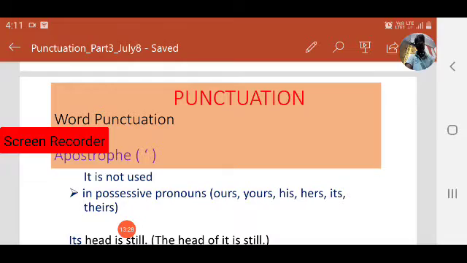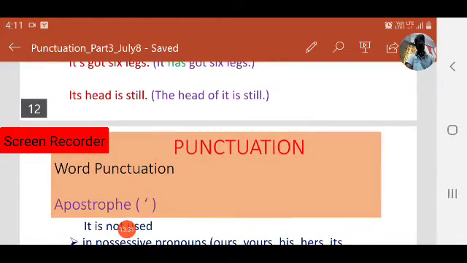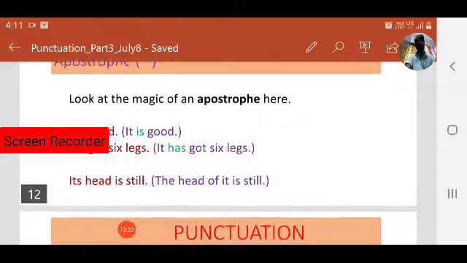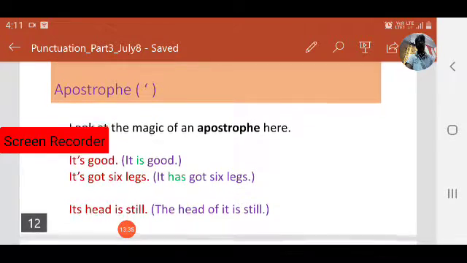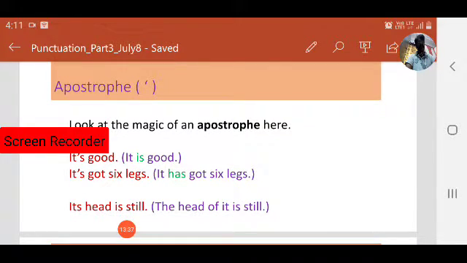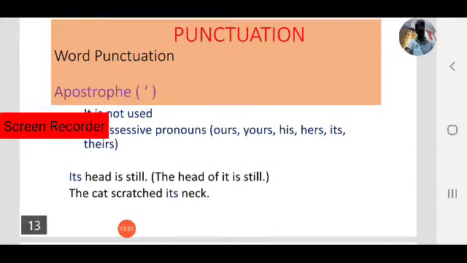For example, we have already seen one example in the previous slide. What is that? Its head is still. Its head comes under possessive pronoun. So we need not use an apostrophe in the third sentence. Okay, right, it is a possessive pronoun.